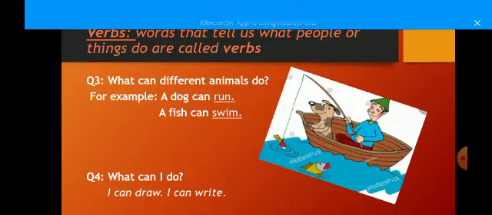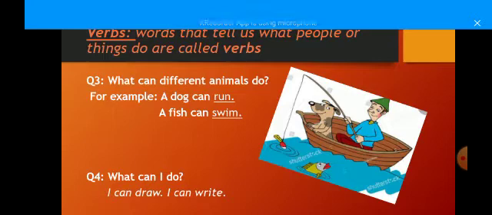Question number 3 is, what can different animals do? Now, there are some actions that each animal can do. For example, a dog can run or a fish can swim. So, these are action words. These are called verbs.